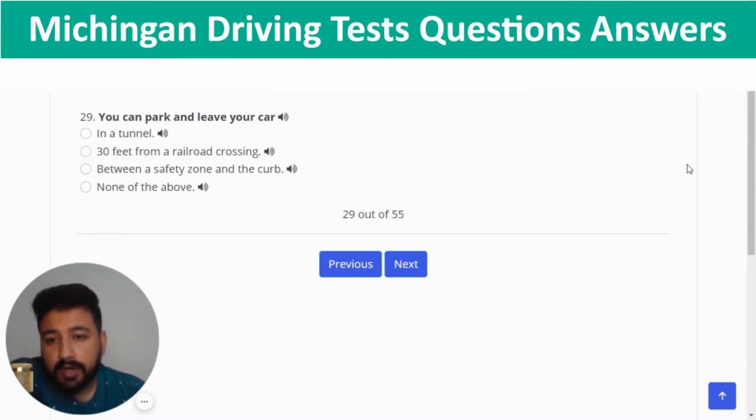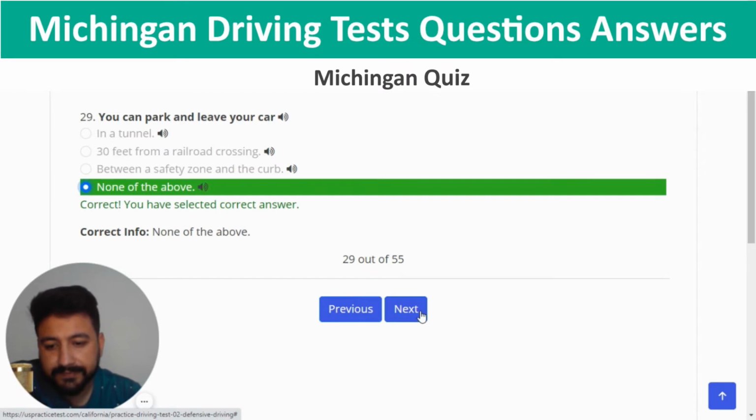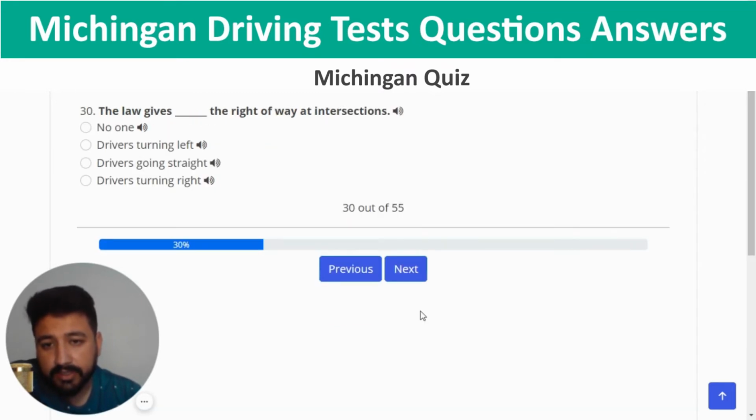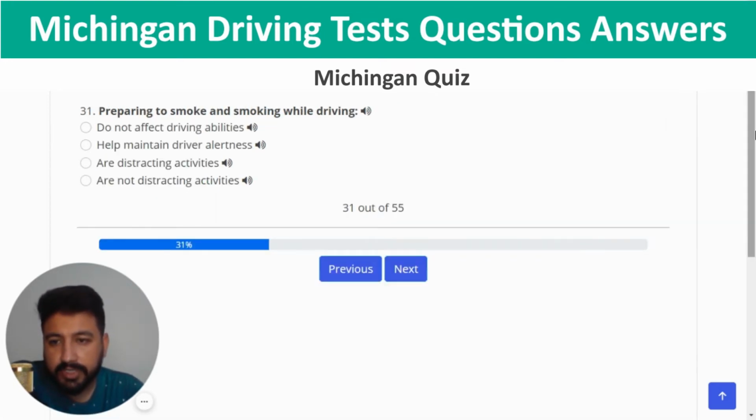Next, you can park and leave your car. The right answer is none of the above. So I'm going to click on the last option and next. The law gives blank the right of way at intersections. The right answer is no one, which is the first one. Next, the 31st question is preparing to smoke and smoking while driving. The right answer is are distracting activities. So let's click on the third one.